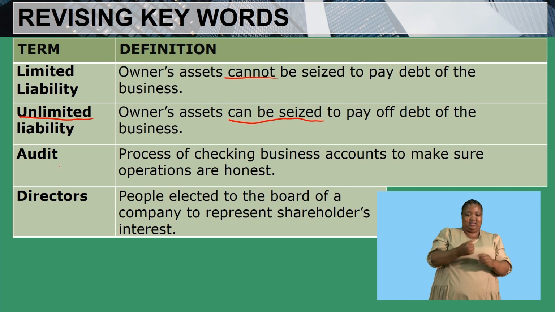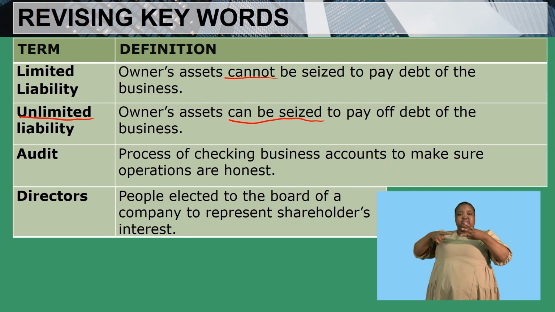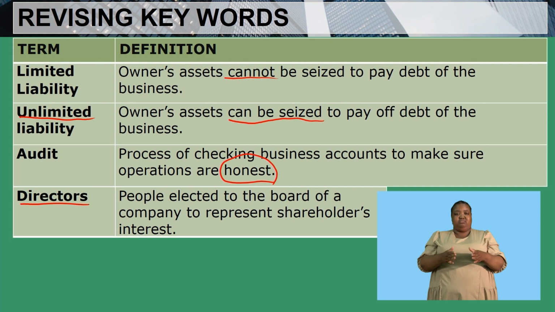We also have the word audit, which is the process of checking business accounts to make sure that the operations are honest. Lastly, we have the word directors, which means that it is the people elected to the board of a company to represent the shareholders' interests.